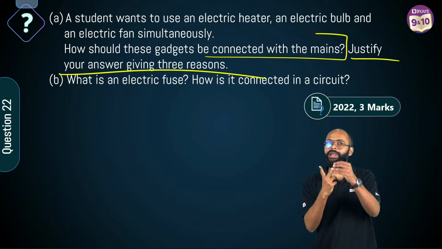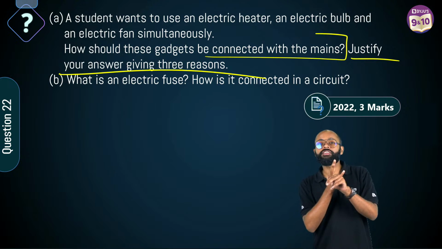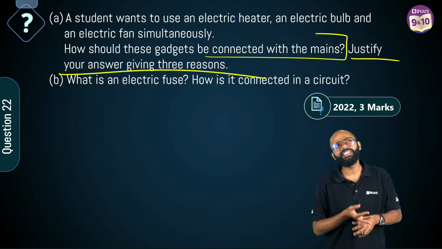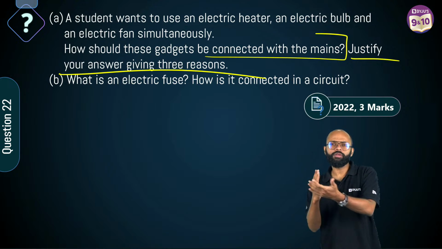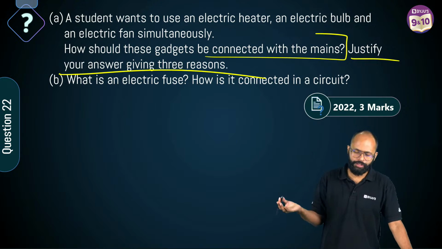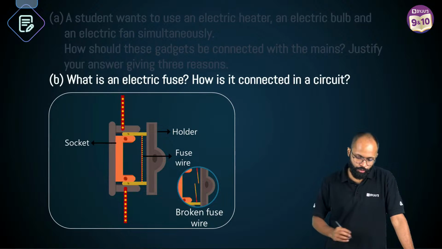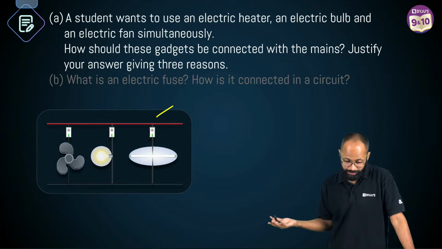Second, if one appliance gets faulty, not all appliances will stop. Third, in parallel, sorry, in series, more and more appliances if you connect, current will reduce, है ना? Correct. So that is why this is the good thing. तो क्या करेंगे हम लोग? पहले I will connect in parallel. क्यों? Because of its perks.